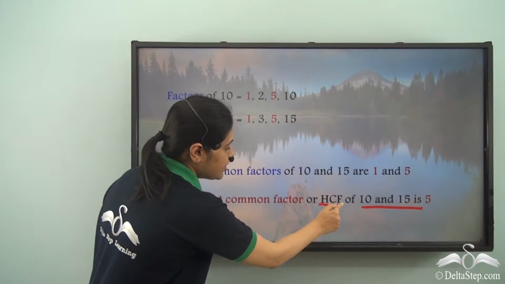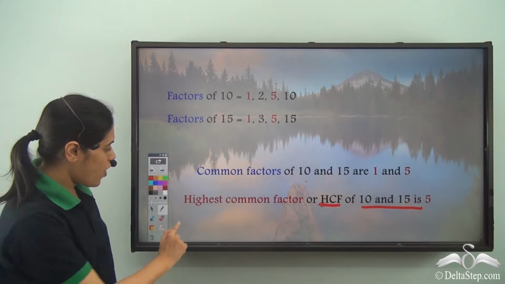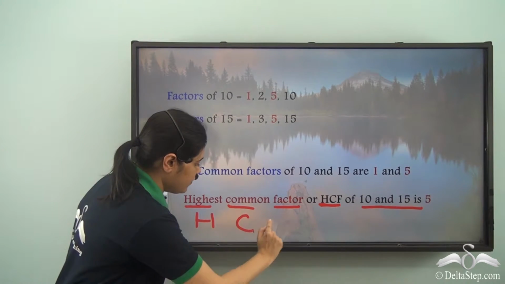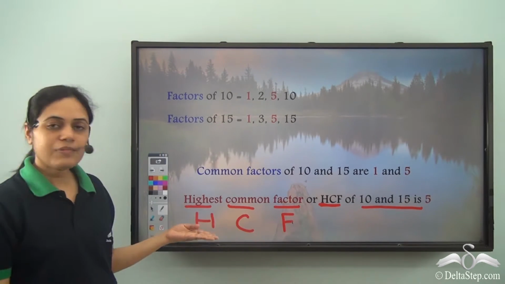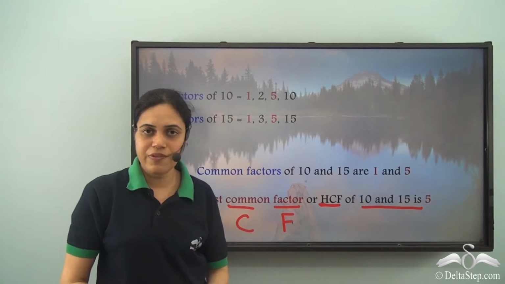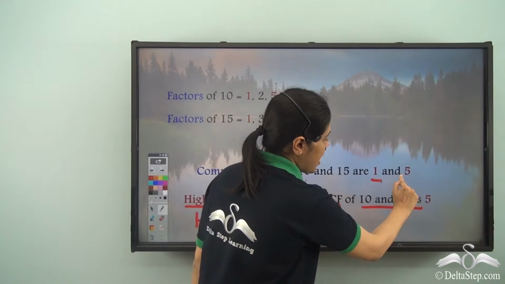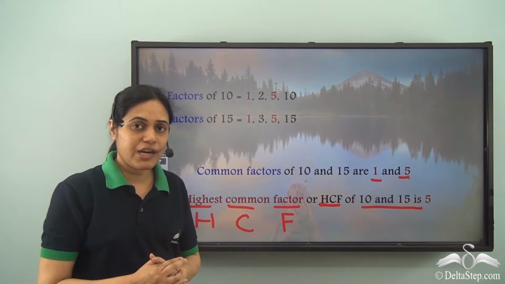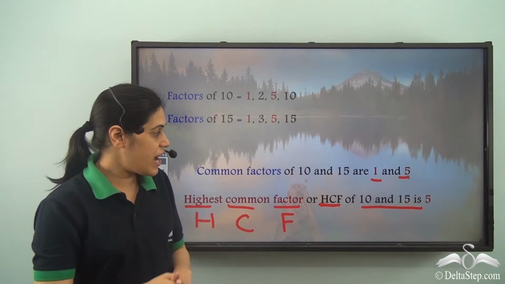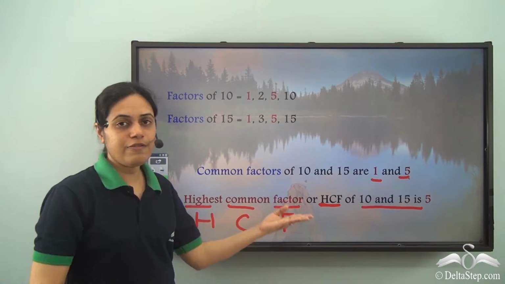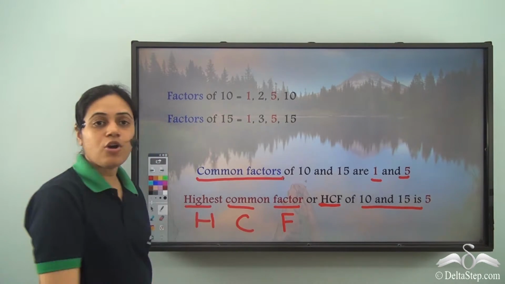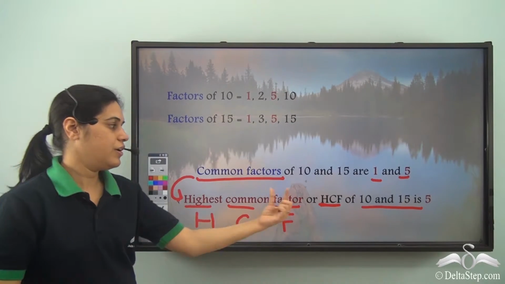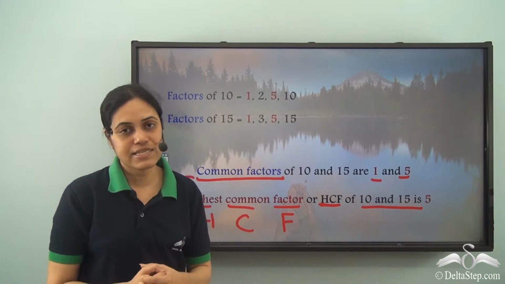We also call it the HCF. So highest common factor, HCF. 5 is the highest common factor. That is, the common factors are 1 and 5. Now in between 1 and 5, which is greater? 5. So 5 is the highest common factor. So first find the common factors and then find the highest common factor. In short, it is called HCF.